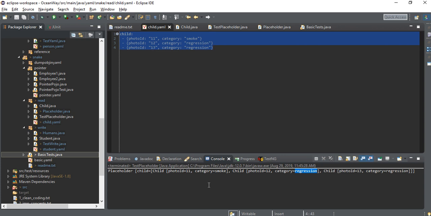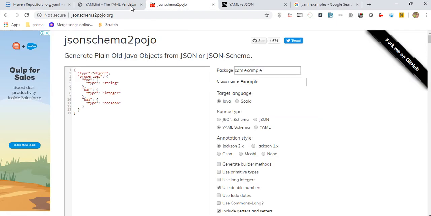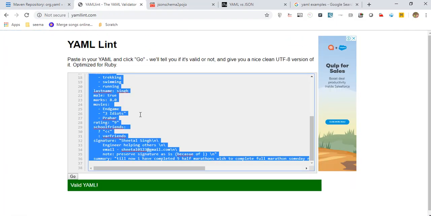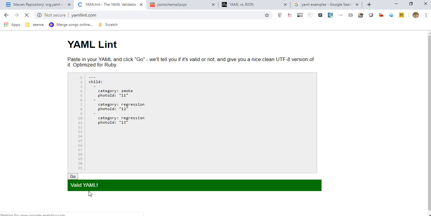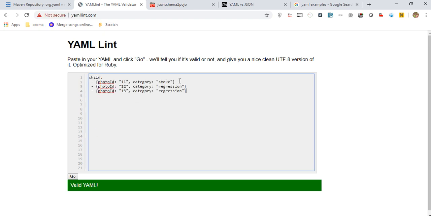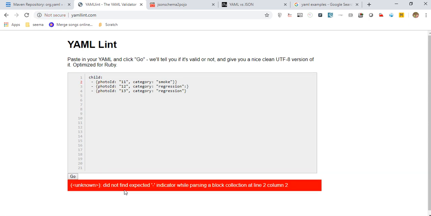Okay, just copy your YAML. Before that, these are some sites. Click on the go. It will show you your file is valid. Okay, this is the first thing. And if we change the structure, let's say I have written something else, it will definitely say that your structure is not correct. Let me click on see unknown. Didn't find expected. Whatever. Right. So this file is not valid.